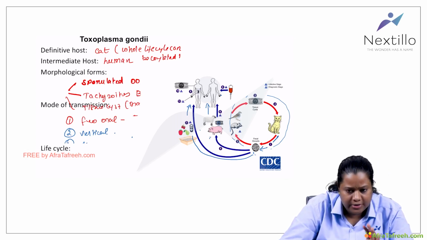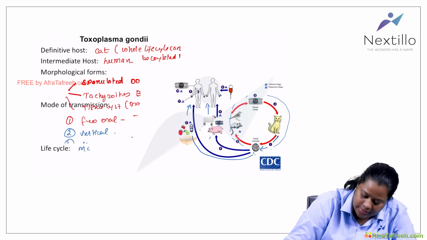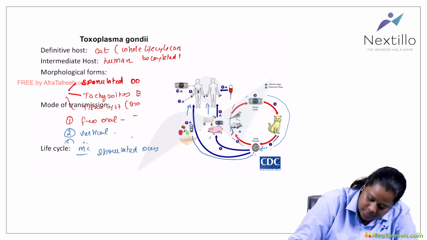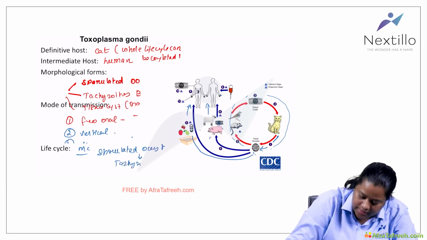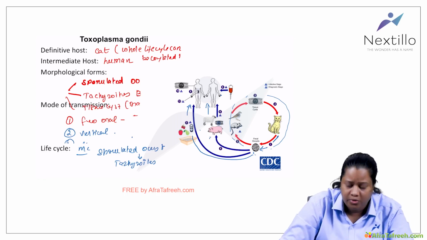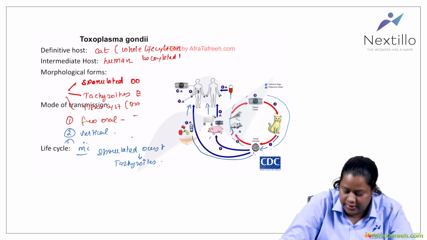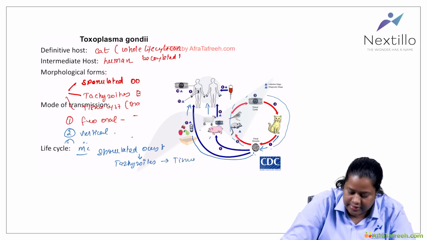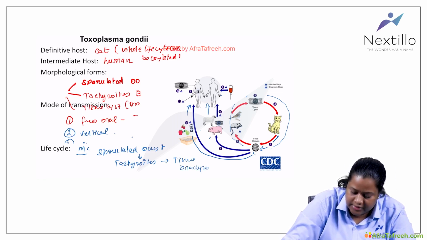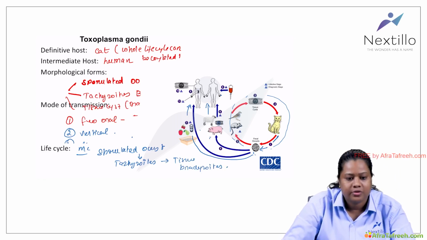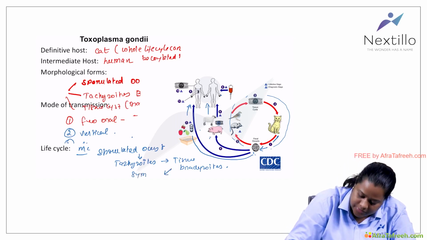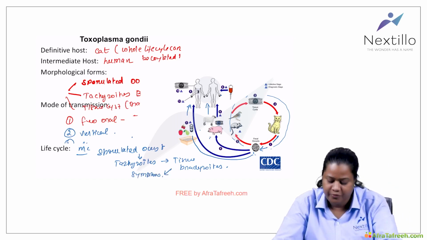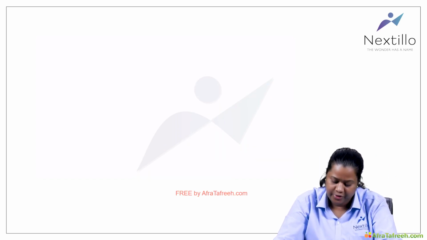The very important point is that the most common transmission is by sporulated oocyst. When sporulated oocysts get inside man, they go as tachyzoids. In the blood, they go to the tissue and get deposited as tissue bradyzoids, in the various tissues, and that is what causes the symptoms. Okay, we'll go to the next point of discussion.